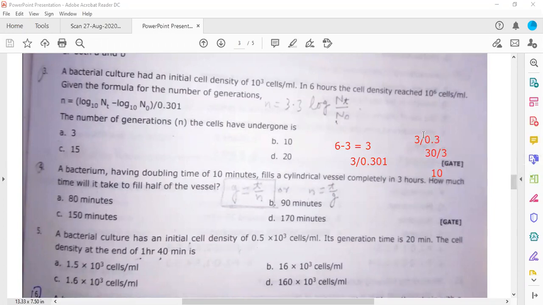I'll remove the decimal by multiplying this 3 by 10. So 30 divided by 3 will be equal to 10. So this will be 10. Either you will get the exact value 10, or you will get something around 10. So the answer will remain 10 also.